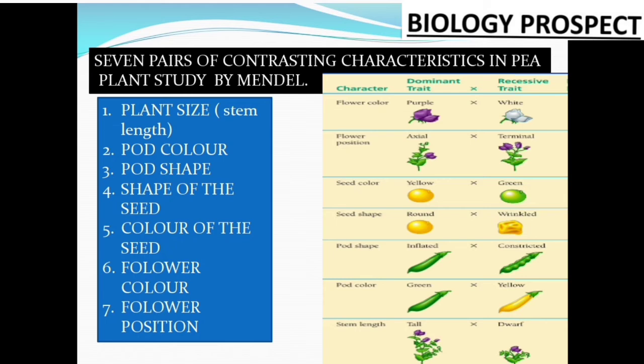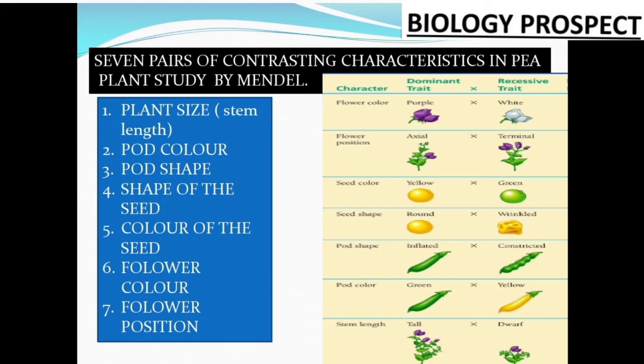Secondly, that is the shape of the seeds. Somewhere the seeds are wrinkled, somewhere the seeds are round, so that is the shape of the seeds. Secondly, the color of the seeds: somewhere the seed color is yellow, somewhere the seed color is green. Or the flower color, where the flower color is purple or maybe white.